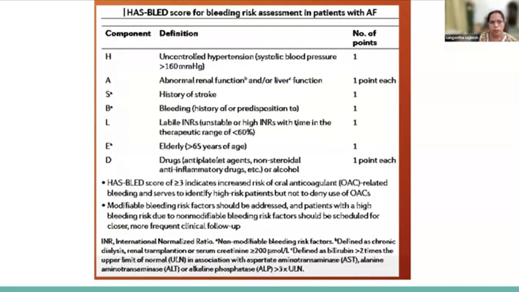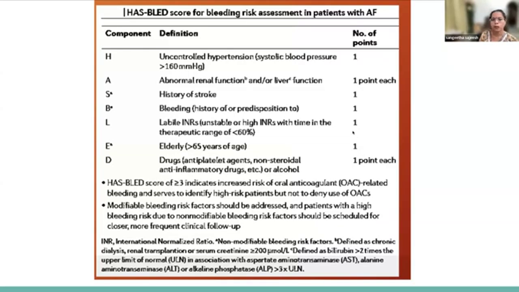And this is the bleeding risk score, that is the HAS-BLED score. H is uncontrolled hypertension, A is abnormal renal function, S is history of stroke, B is bleeding history or predisposition, L is labile INR, E is elderly, D is drugs, that is antiplatelet agents, NSAIDs, etc. In this HAS-BLED score, each factor has been given 1 point. And if it is more than or equal to 3, it indicates